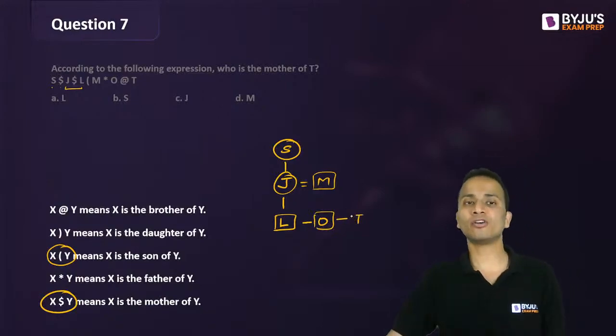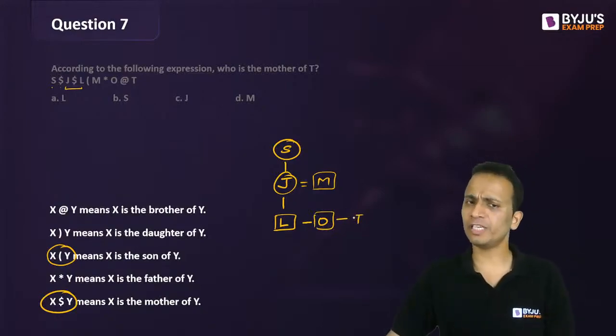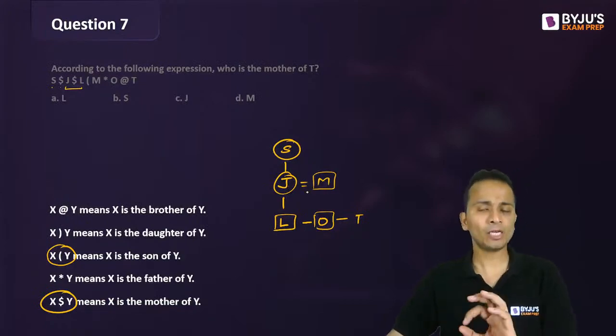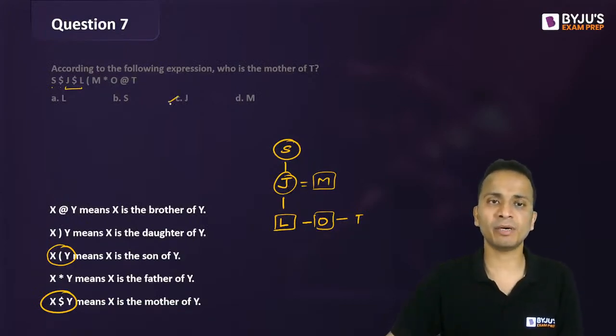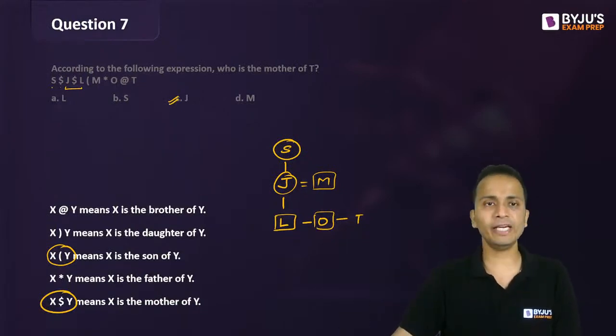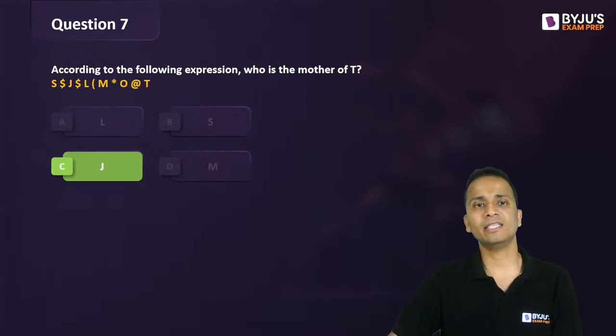Now I don't know the gender of T. So who is the mother of T? It is fine, we can find it out. O, T and L are siblings and their parents are J and M, where J is the mother and M is the father. So who is the mother of T? J is the mother of T. So the correct answer will be option C. And yes, that is the answer.